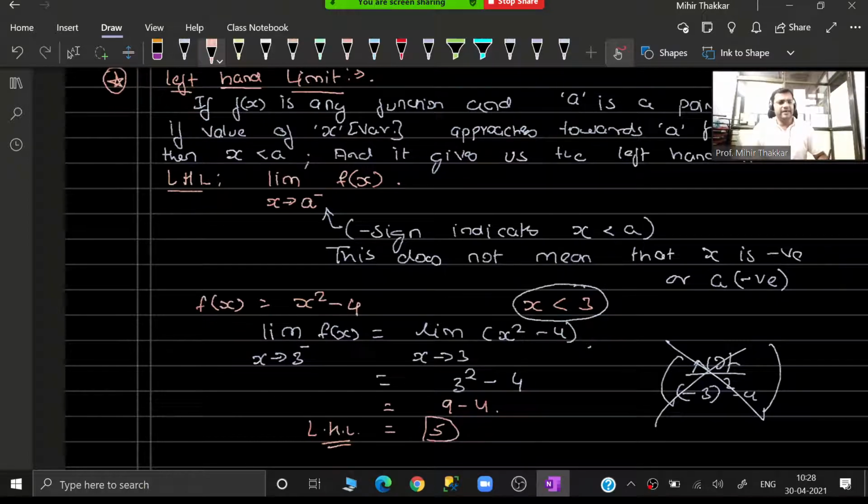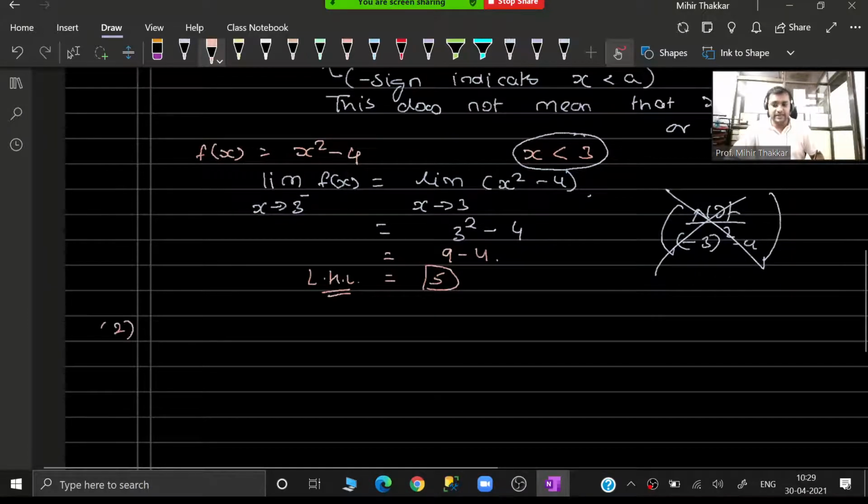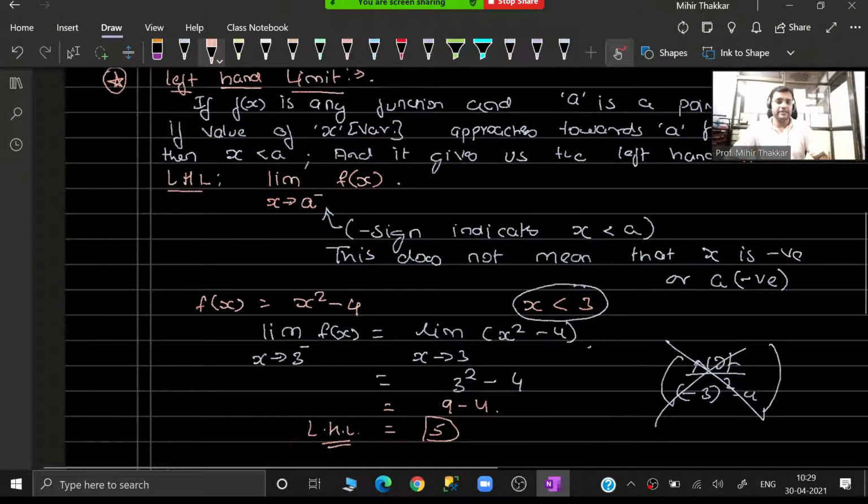The same thing I will be repeating for the right hand limit. So let us write the point for the right hand limit. So if you see above, we have written f(x) is a function and a is any point.